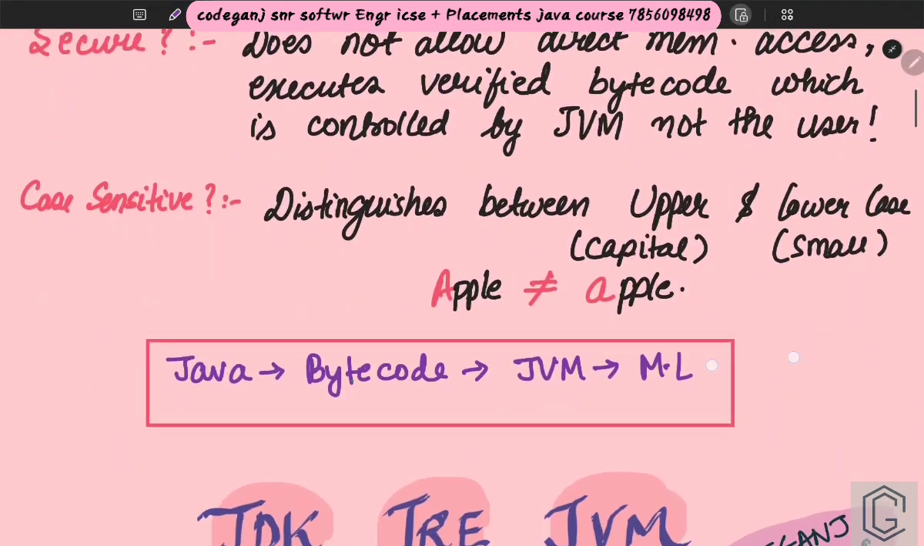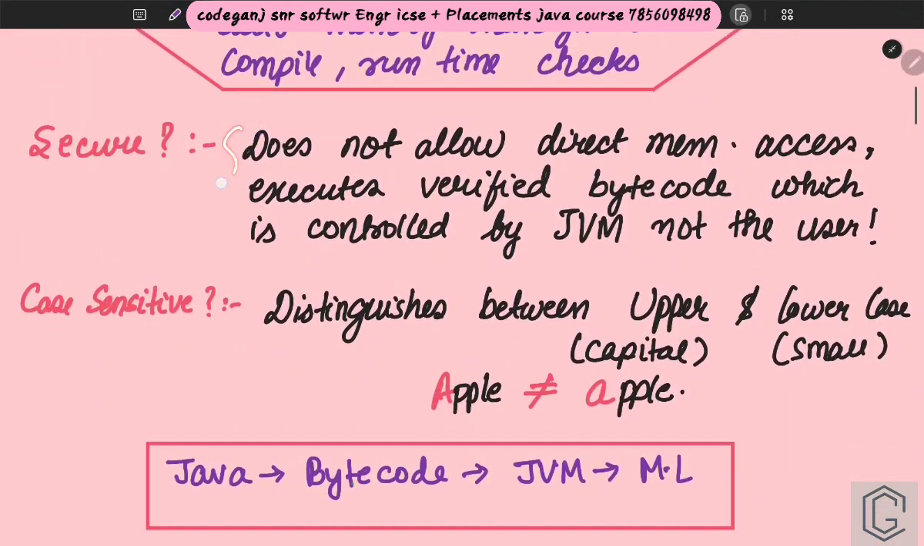Okay, now we want to know why Java is secure. Java is secure because in Java, direct memory access is never given. Java code will run in the JVM. It will run via the JVM.